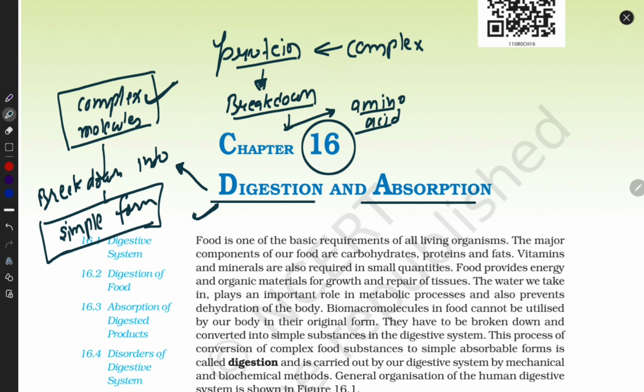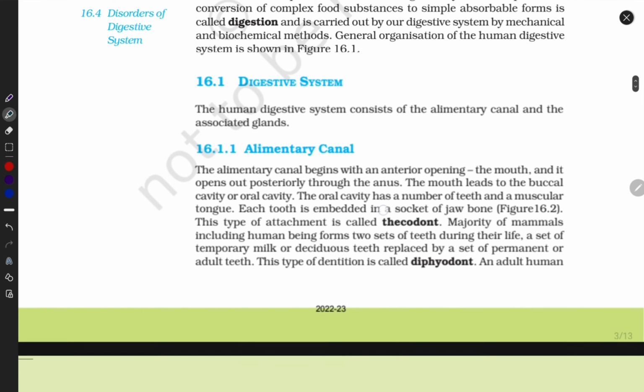So this is all about digestion. Complex material breaks down into its simplest material, and this simplest material is absorbed by whom? Absorbed by absorption organs, and simple compounds are absorbed, and this process is called absorption. So let's start with our digestive system.